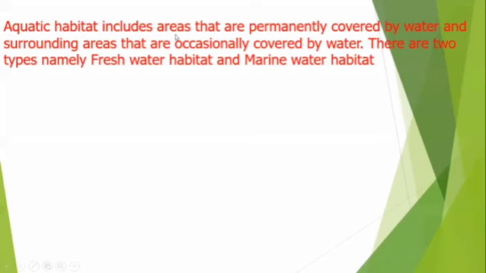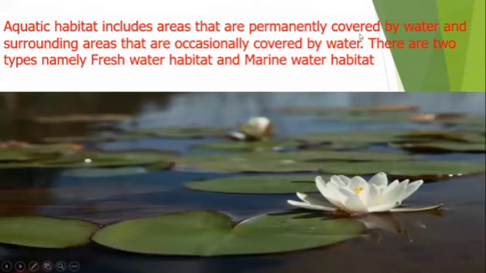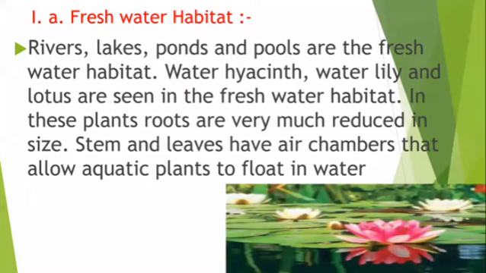Aquatic habitats include areas that are permanently covered by water and surrounding areas that are occasionally covered by water. There are two types of aquatic habitat. The first one is freshwater habitat. The second one is marine water habitat. Let's see about freshwater habitat. Rivers, lakes, ponds, and pools are the freshwater habitat.